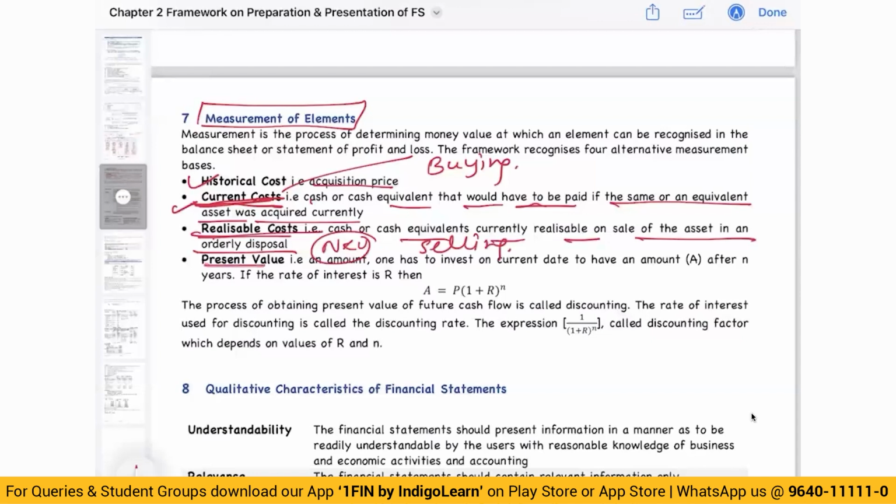Then we have present value. That is, the present value is basically the amount that you will receive today based on the future cash flows. Obtaining present value of future cash flow, the process is called discounting. Now, present value is the amount one has to invest on current date to have an amount after some particular years. So present value is basically future value divided by (1 plus r) to the power of n. This we have already seen.